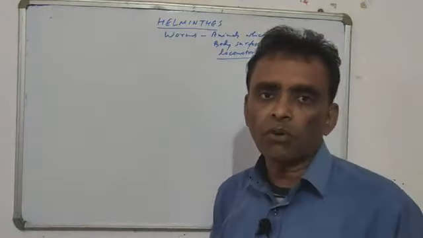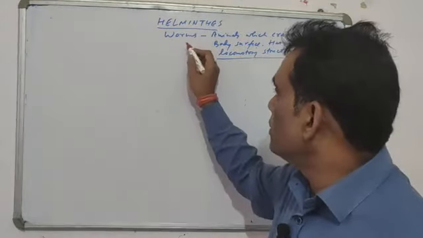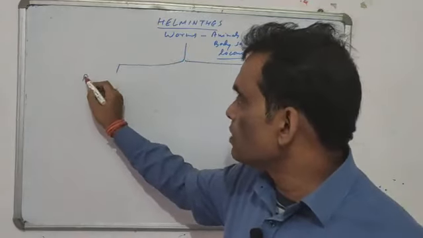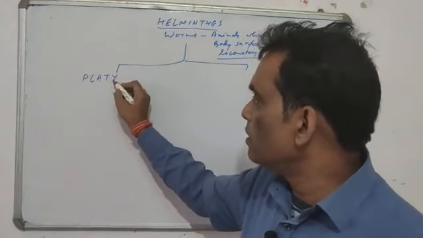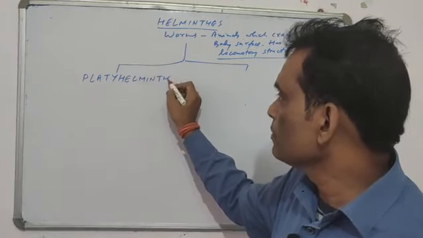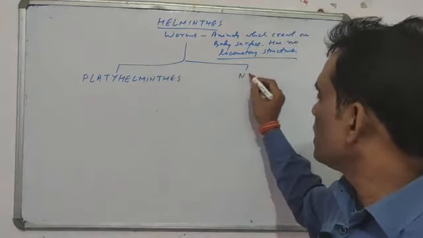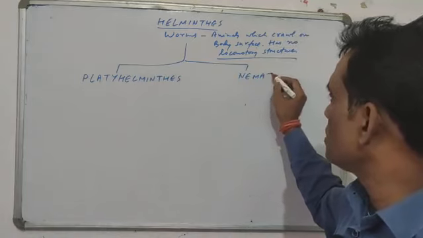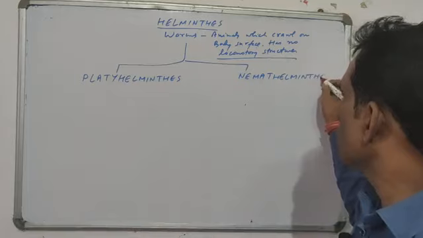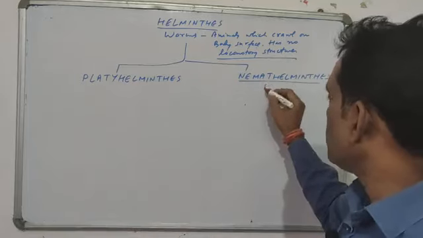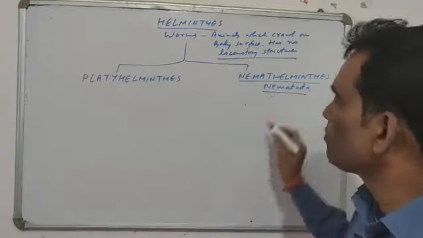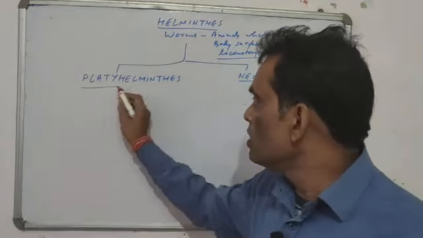Such organisms are called worms, and they are of two types. The first one is called platyhelminthes and the second one is called nemathelminthes or nematoda. In short we call it nematoda also. So both these organisms are worms. What is the similarity?